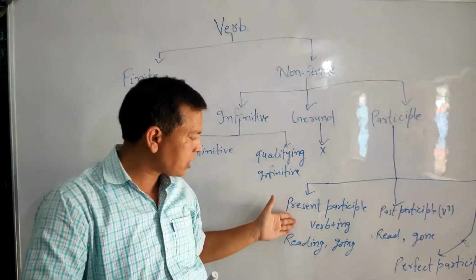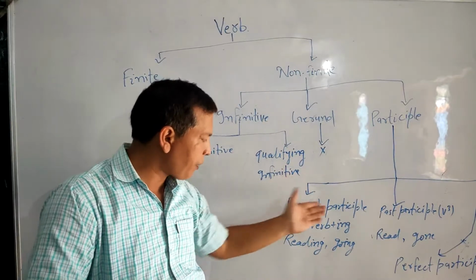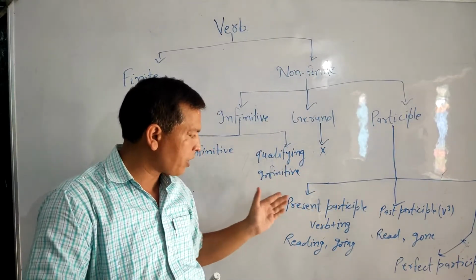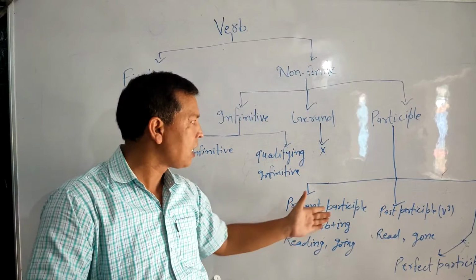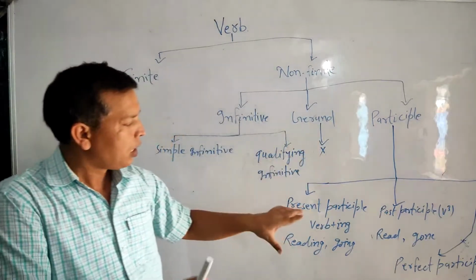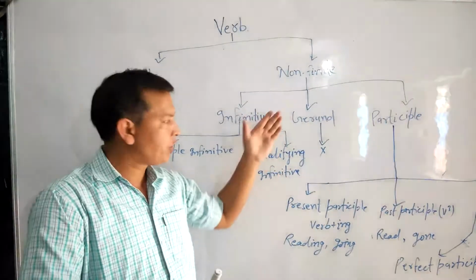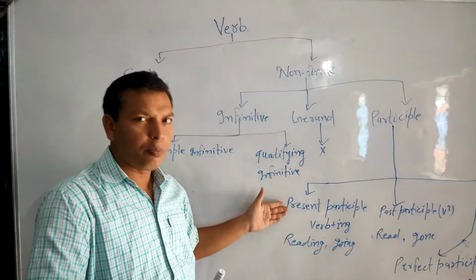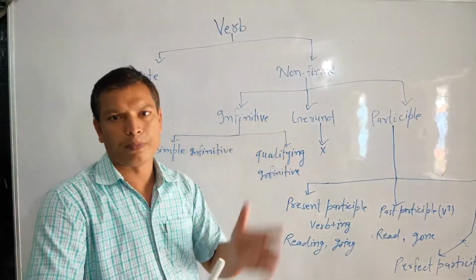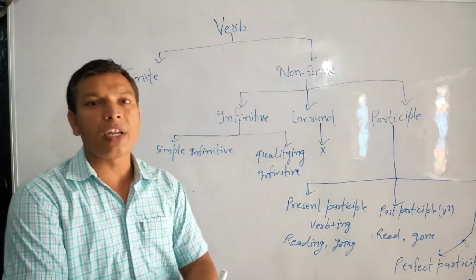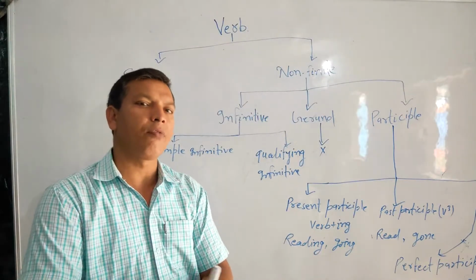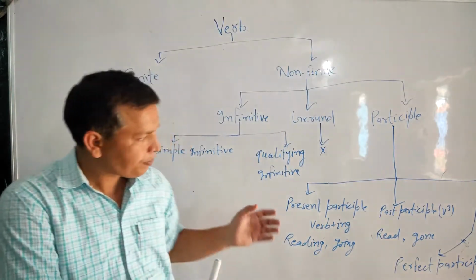So is the case with present participle as well. However, gerund and present participle are equal in form, but they are different in use and in function in the sentence.